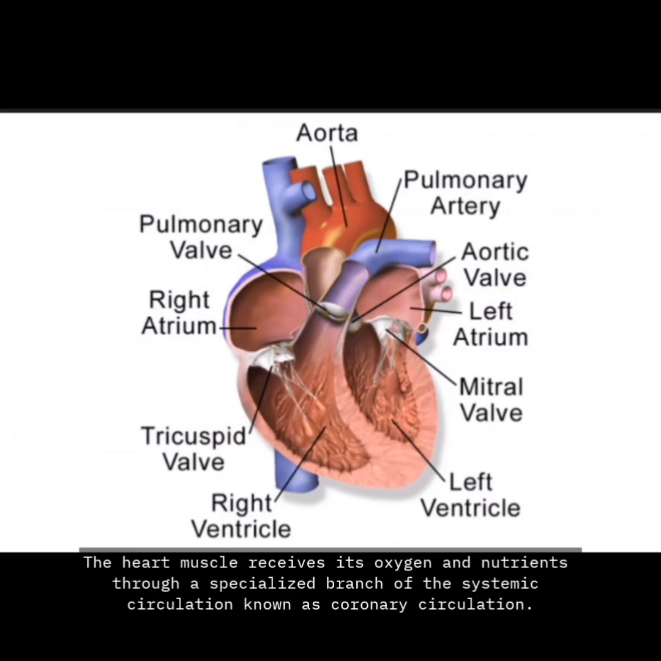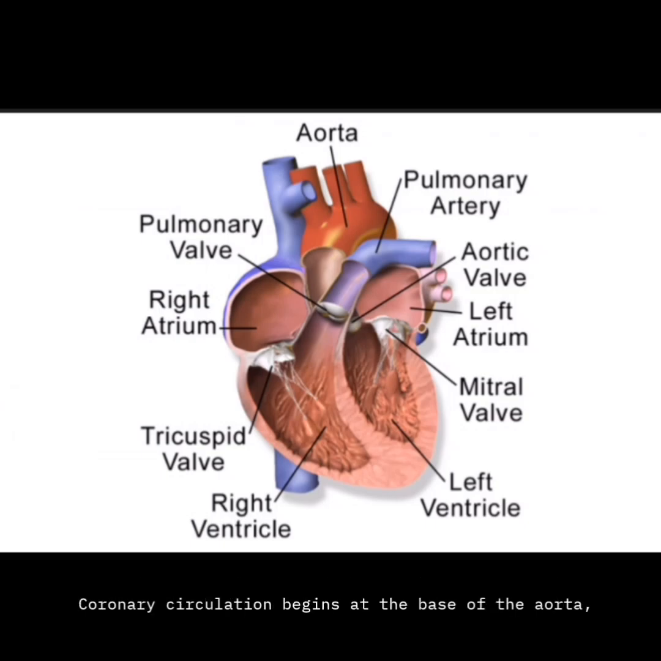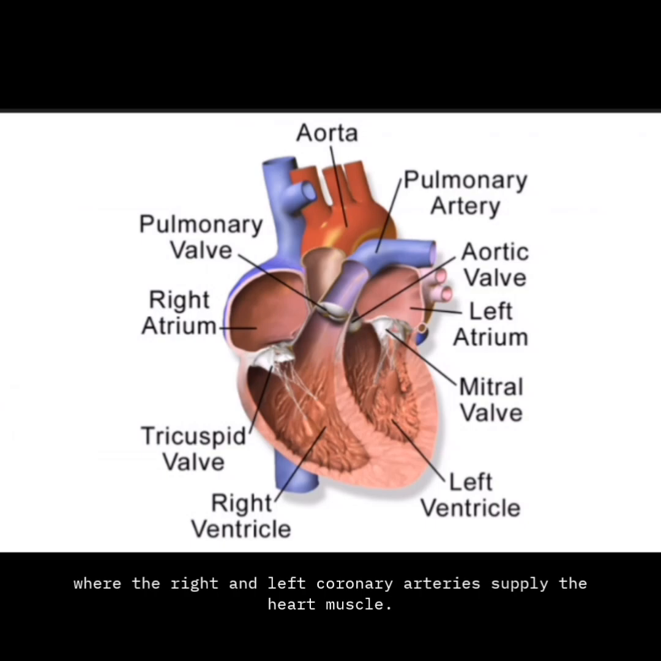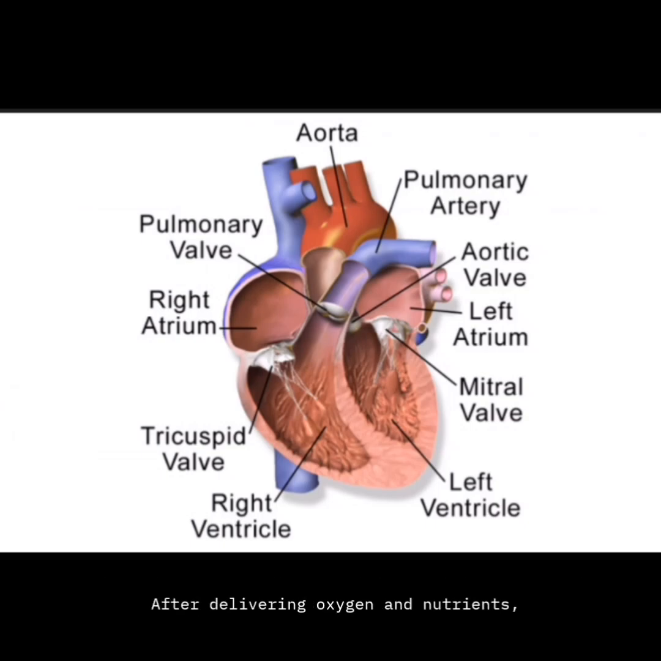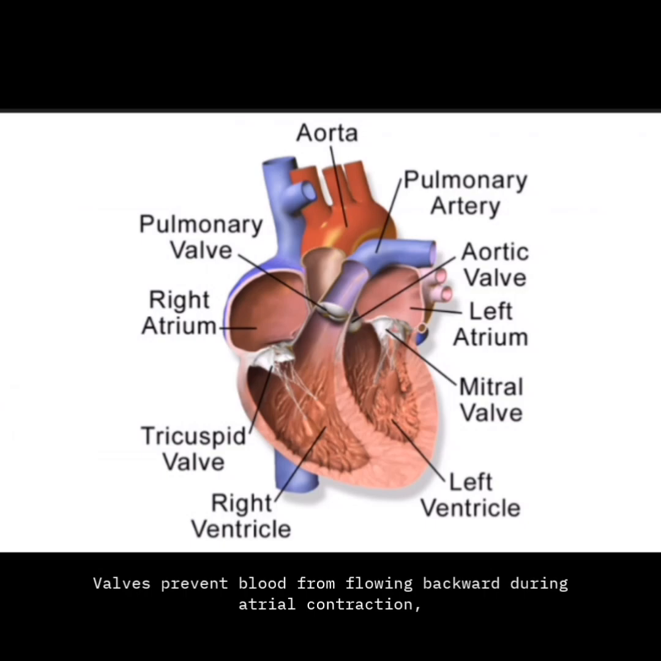Coronary circulation. The heart muscle receives its oxygen and nutrients through a specialized branch of the systemic circulation known as coronary circulation. The heart does not rely significantly on the blood inside its chambers for nourishment. Coronary circulation begins at the base of the aorta, where the right and left coronary arteries supply the heart muscle. After delivering oxygen and nutrients, blood drains through the coronary veins into the coronary sinus and then into the right atrium.